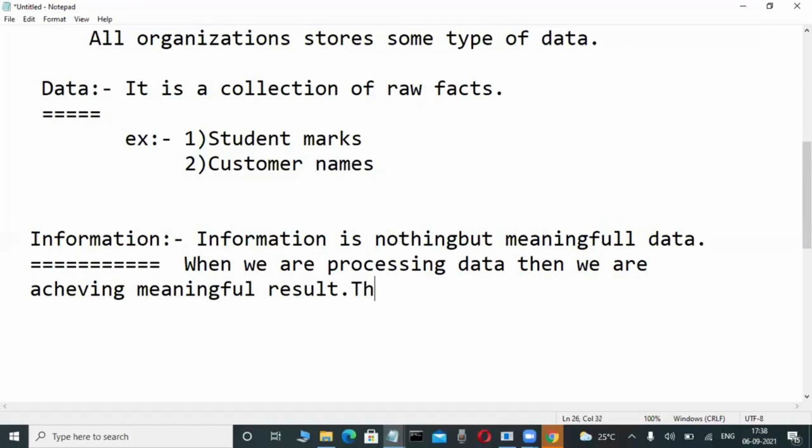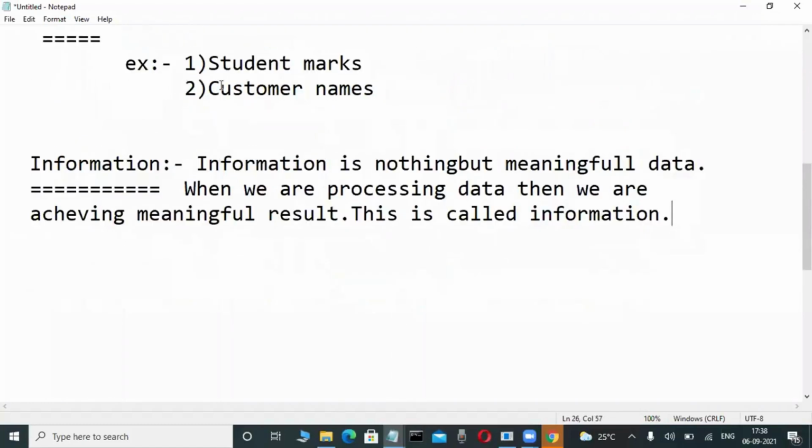This is called information. What is this one? Now check it out, concentrate here. Suppose, for example, in the books we are referring to, student marks are given as data. But what is the information related to that?